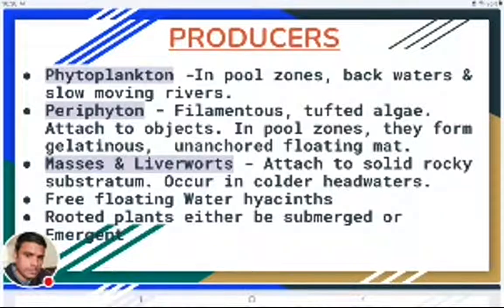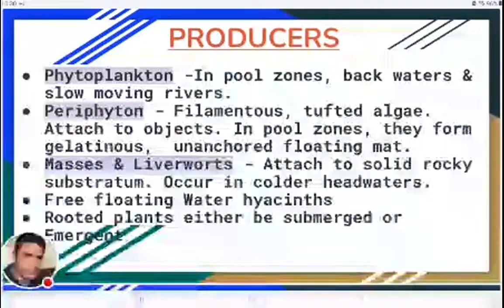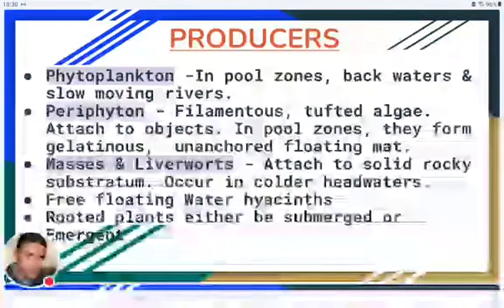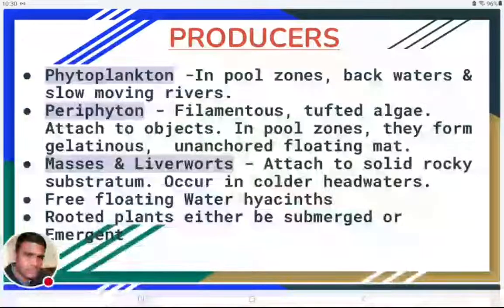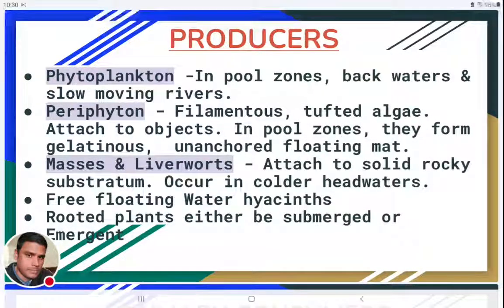In pool zones, they need not attach to any object. Water will be stagnant. So in the pool zones, all these periphyton will form a gelatinous, unanchored floating mat. On the top of the pool zone, they will form a mat-like structure, so they are called a floating mat. They will be floating without being attached to any objects. They can form this type of floating mat in the pool zones. So these are periphyton. Periphyton are usually multicellular algae.